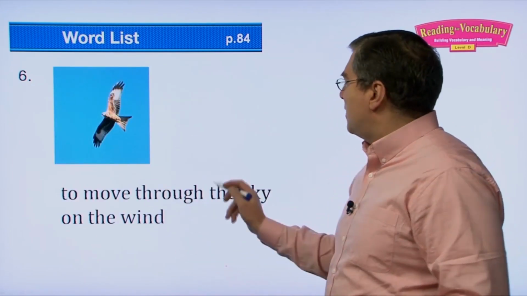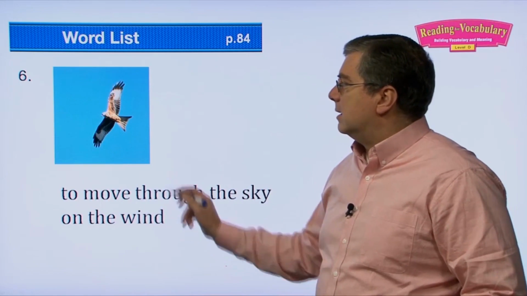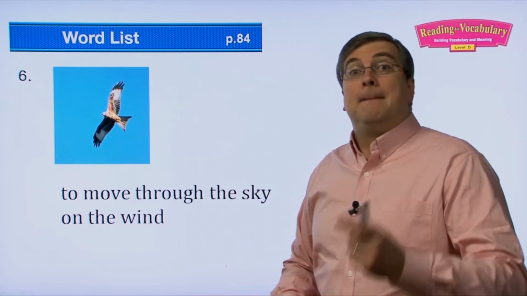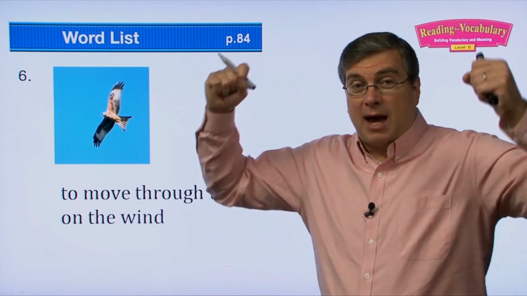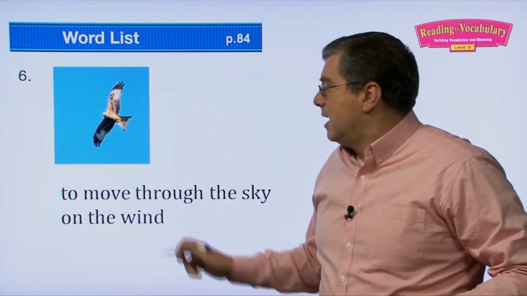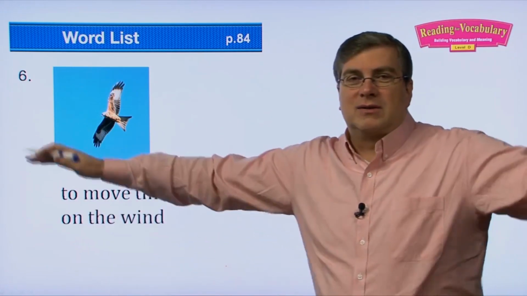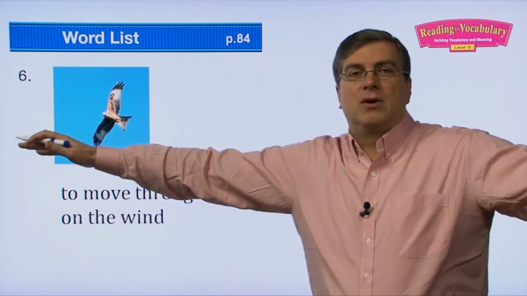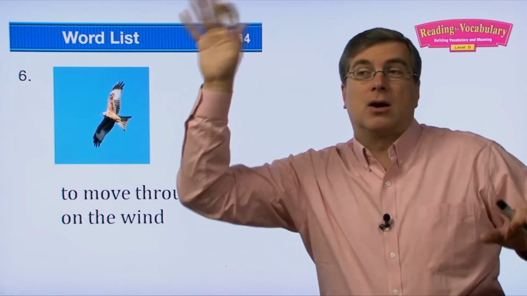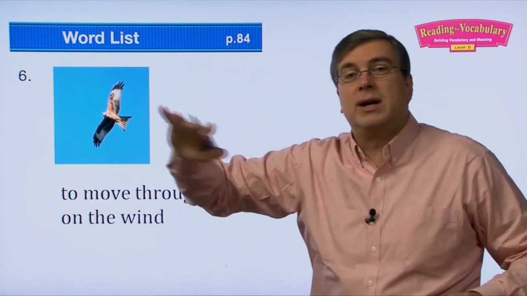6, to move through the sky on the wind. So birds do this. Some kinds of airplanes do this. People can do this too if they have a certain device. It's called a hang glider. But anyway, when birds are doing this, they're not moving their wings. They just have their wings out, and the wind helps them keep in the air, and they're just floating. They're like floating around.